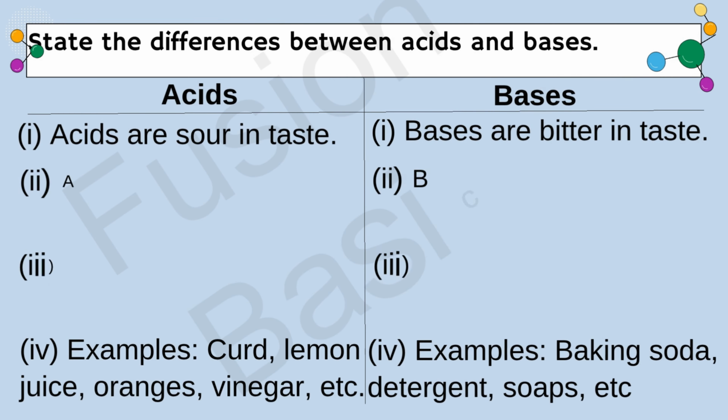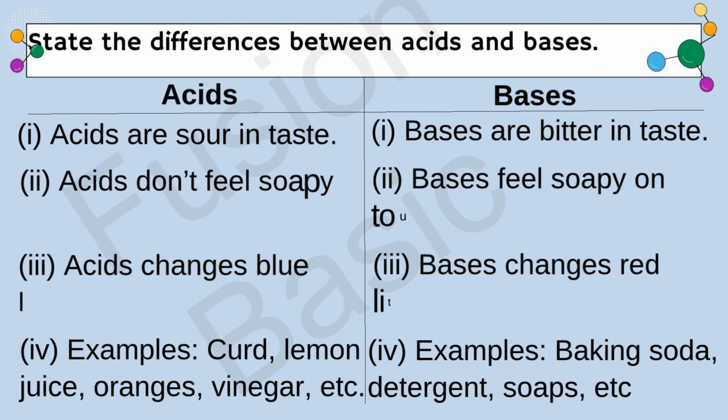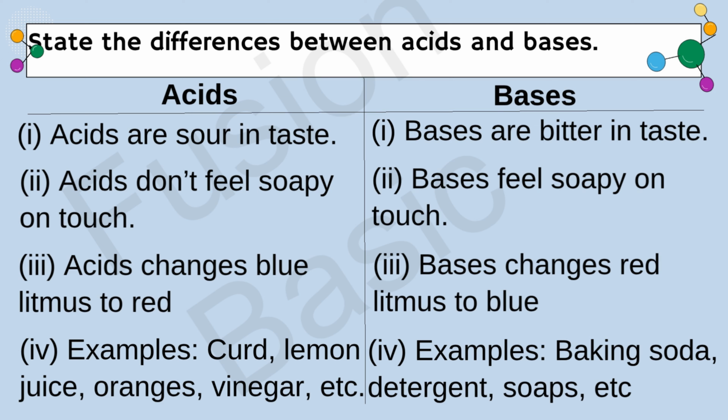Question. State the differences between acids and bases. Solution. Acids are sour in taste. Acids don't feel soapy on touch. Acid changes blue litmus to red. Examples: curd, lemon juice, oranges, vinegar.